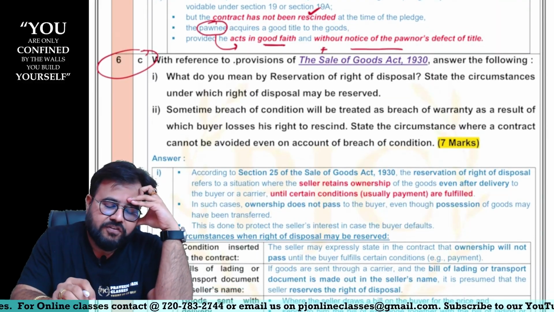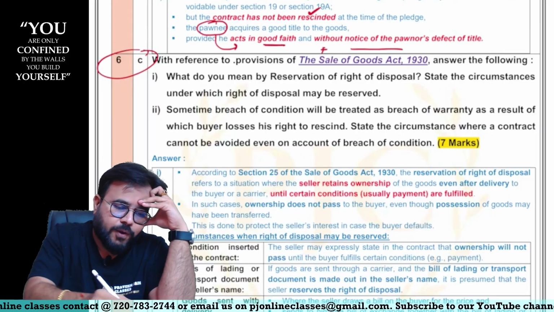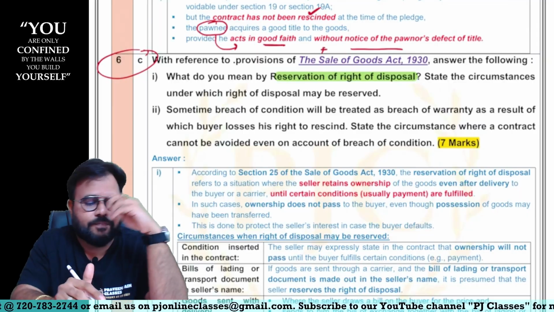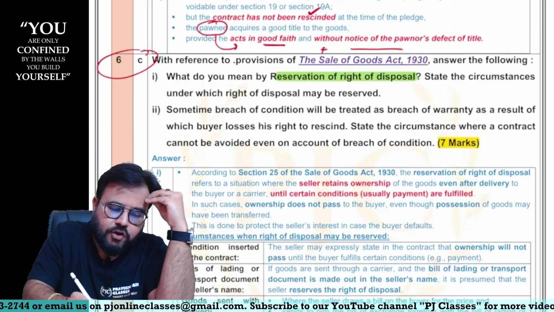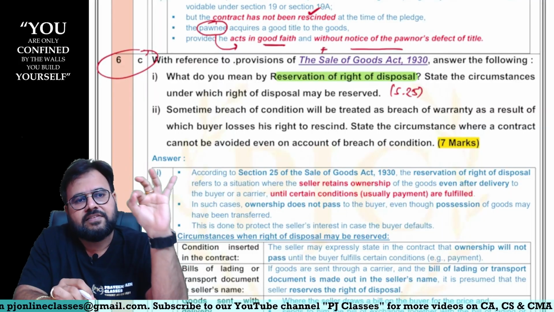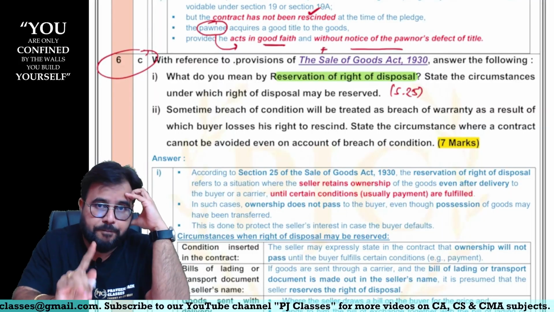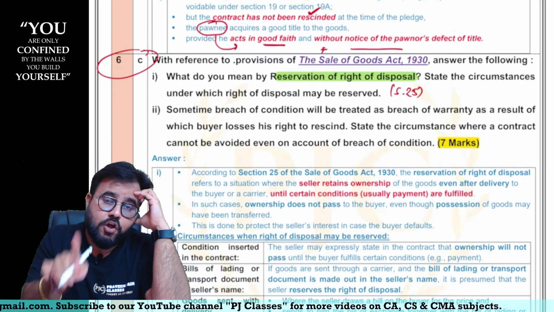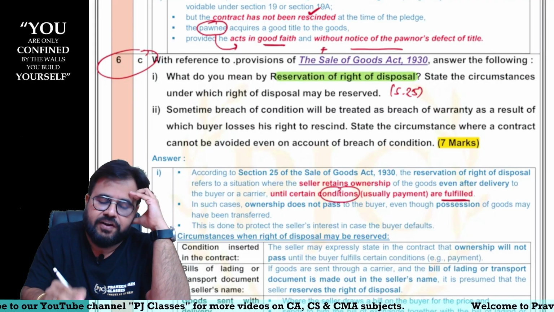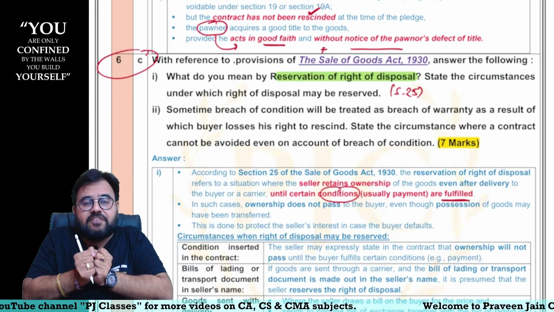With reference to provisions of Sale of Goods Act, answer the following. What do you mean by reservation of right of disposal? That means Section 25 of the Sale of Goods Act. In other words, the seller has sold the goods, but the seller is saying that you will get the ownership only if certain conditions are fulfilled. In other words, he is still reserving some rights with him.